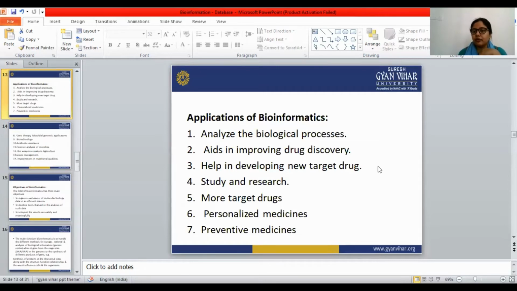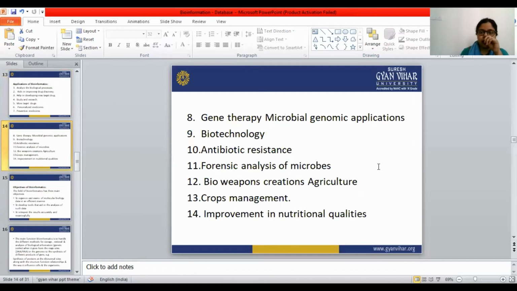Personalized medicines, preventive medicines, gene therapy, microbial genomic applications, biotechnology, antibiotic resistance, forensic analysis of microbes. So these are all the fields where bioinformatics is applied and used.